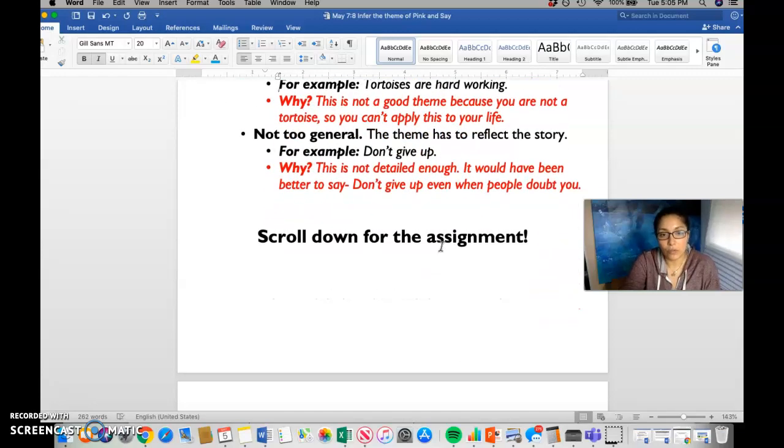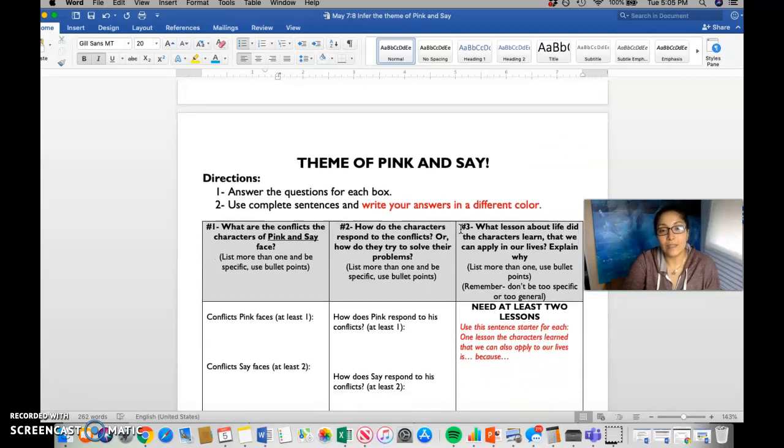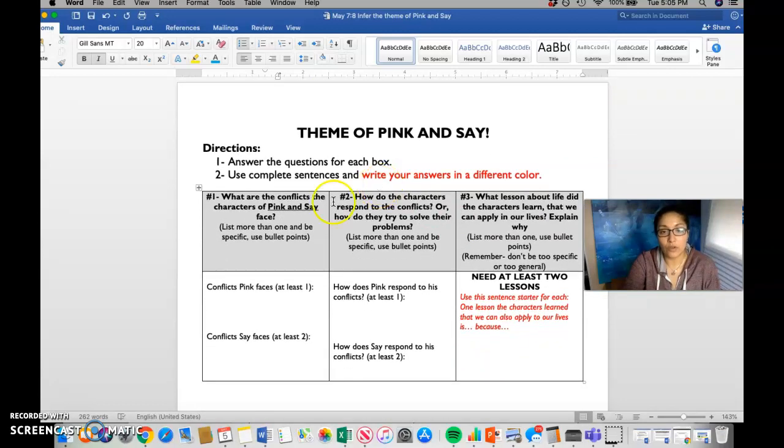So we're going to keep scrolling, scroll down for the assignments. Keep scrolling, and then this is where you will answer the question. Each question is one of the 3 steps that we took, and you will fill in your answers here, here, and here. When you write your answer, I want you to use a different color.